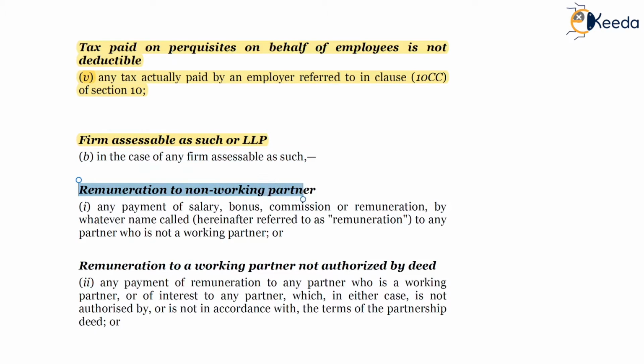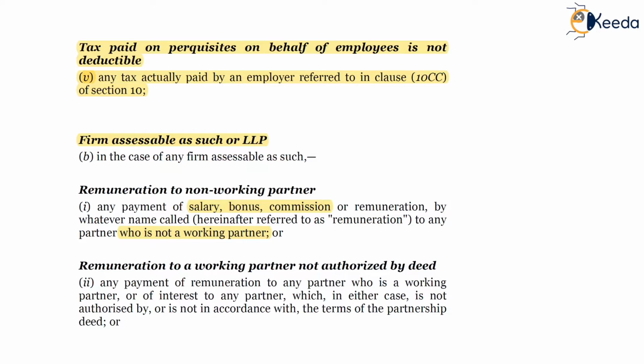Remuneration to a non-working partner will be disallowed. Any payment of salary, bonus, commission or remuneration by whatever name called, hereinafter referred to as remuneration. So remuneration includes salary, bonus, commission, any payment to any partner who is not a working partner. So payment of salary, bonus, commission to a non-working partner will be disallowed to the firm.